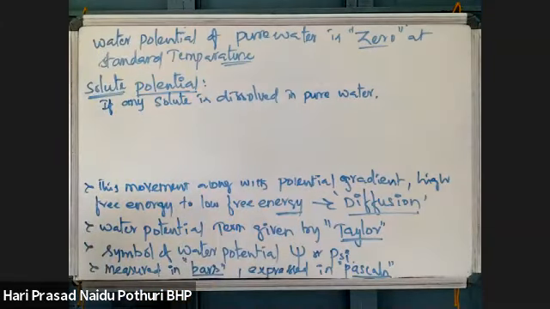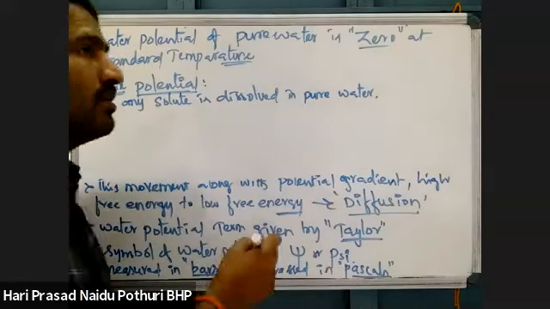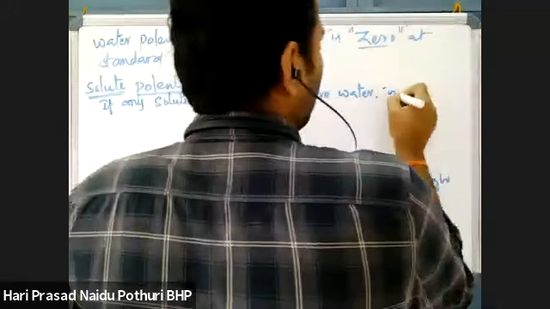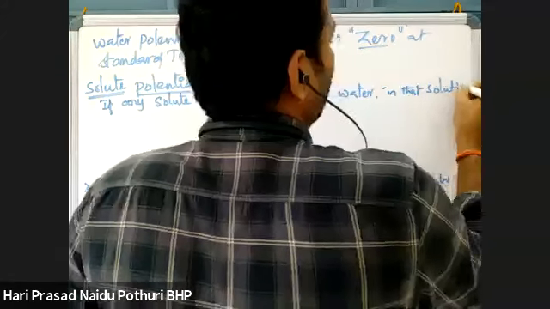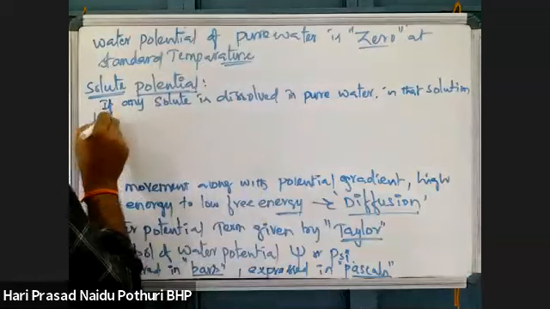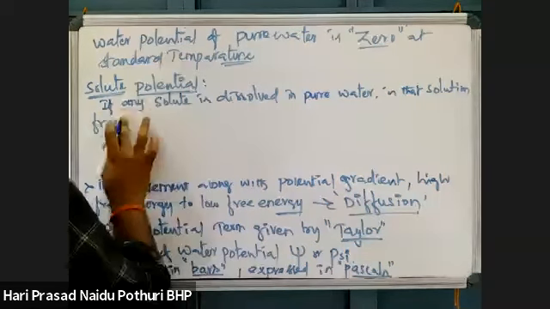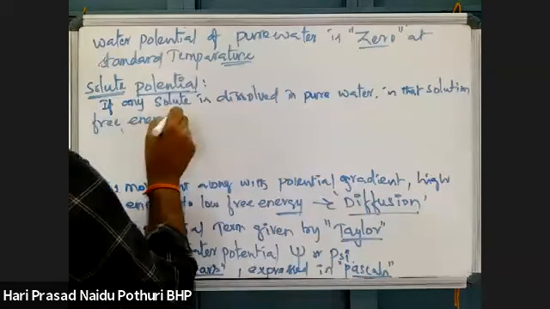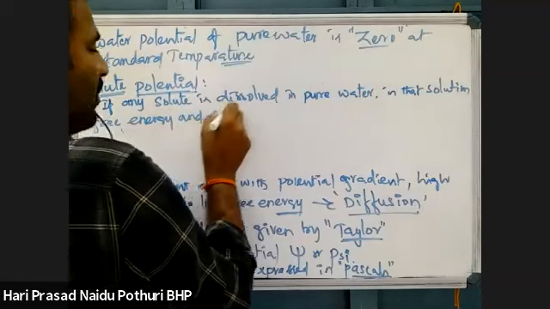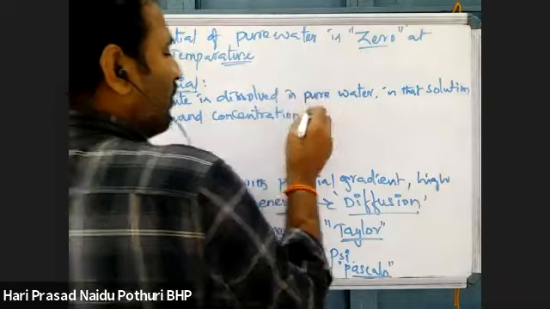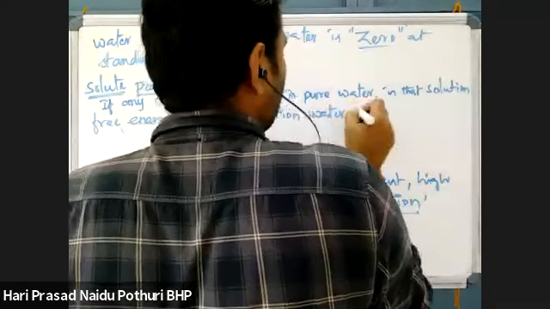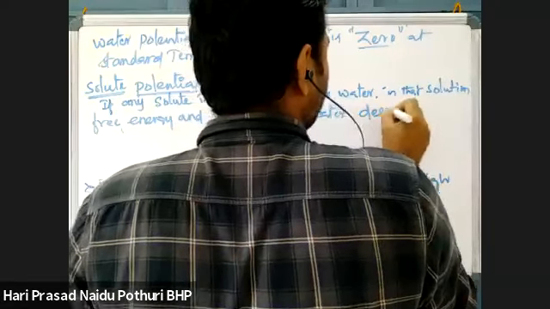That will cause a decrease in the free energy of the water. So in that solution, the free energy and the concentration of water molecules decrease.